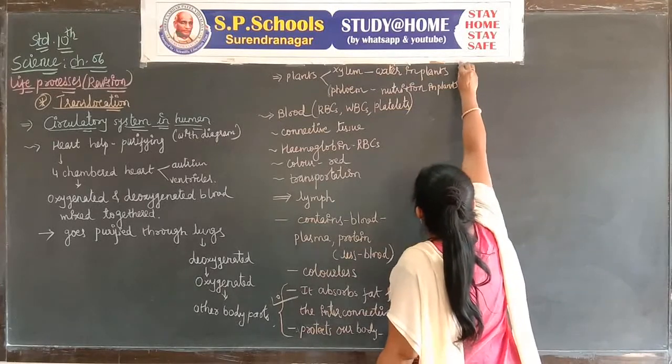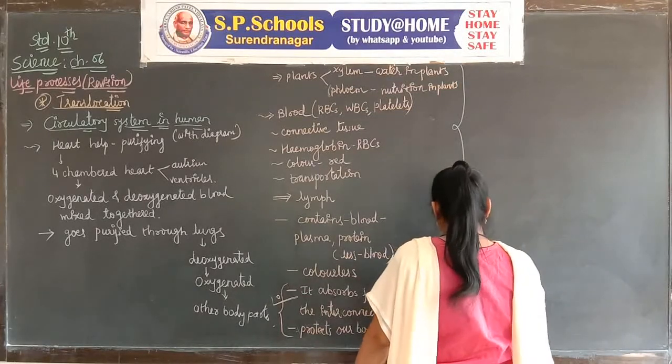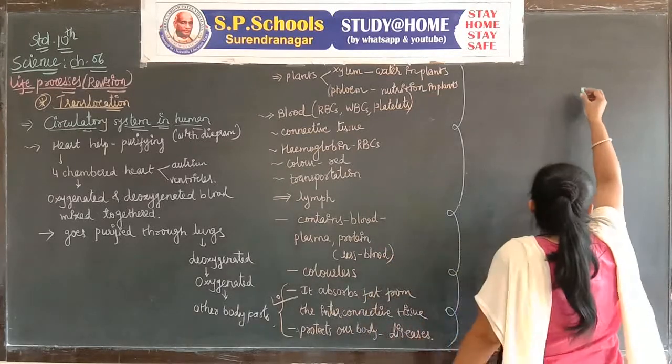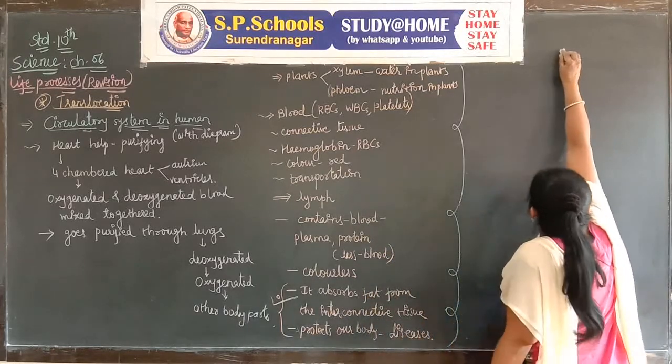Let's go through another life process called the excretory system.